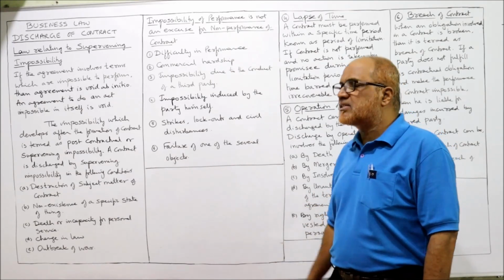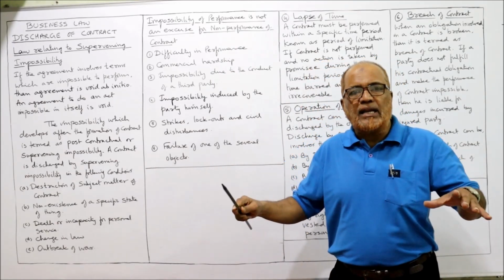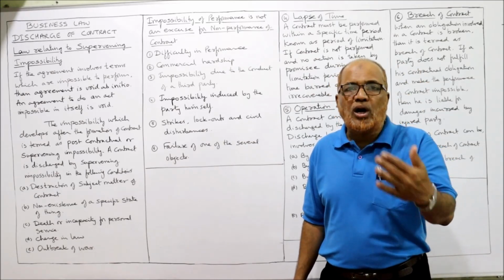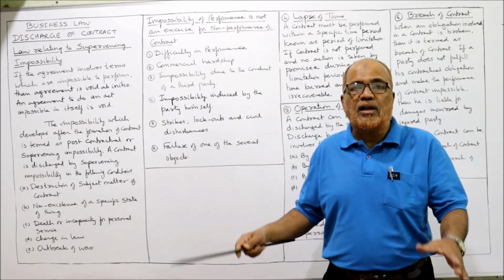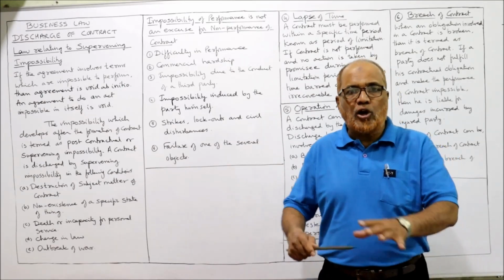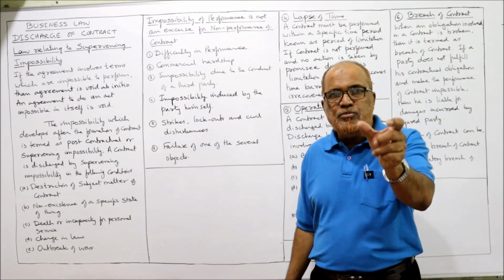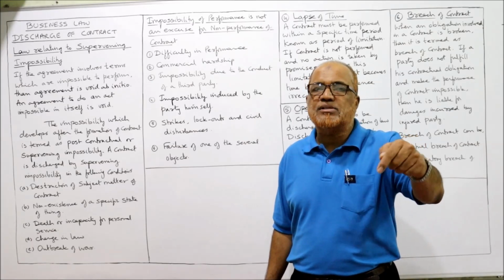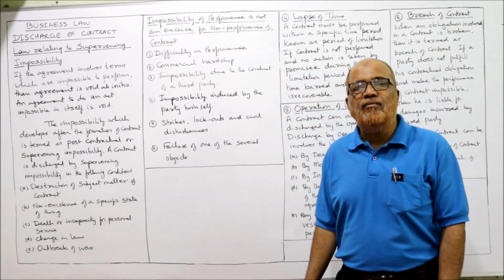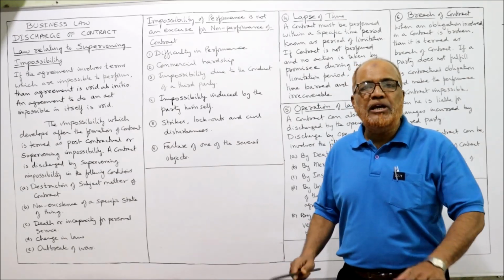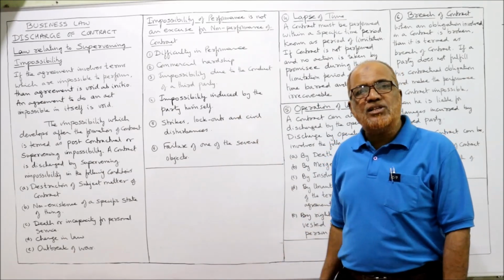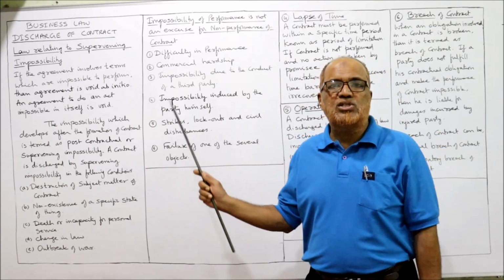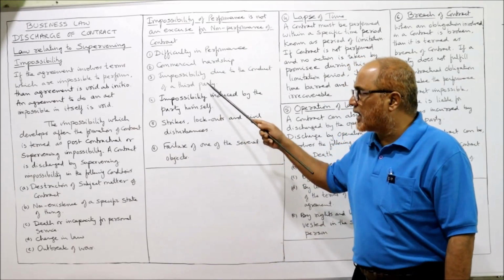Last one, failure of one of the several objects. If in the contract there are a number of objectives given, if one or two objectives are not fulfilled, then the contract will not be terminated, will not be discharged. So if so many terms are given, if one or two terms are not fulfilled, then the contract will not be affected. The obligations will remain the same. So these are the exceptions to the rule that supervening impossibility will discharge the contract. The contract will not be discharged in these cases.